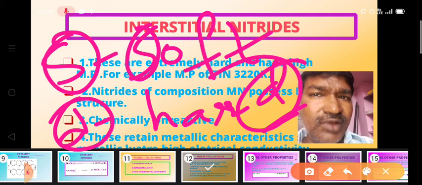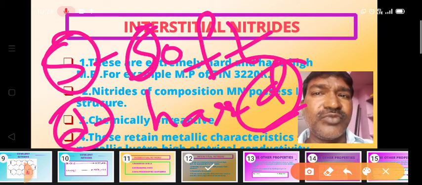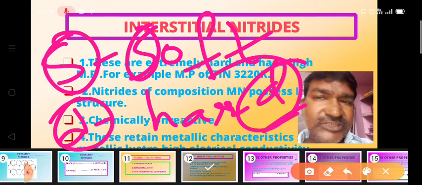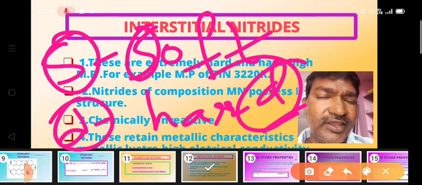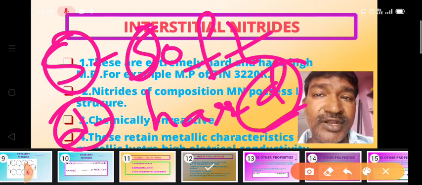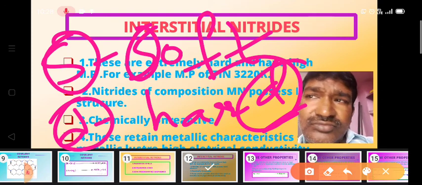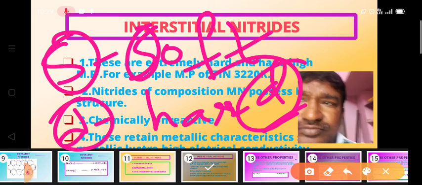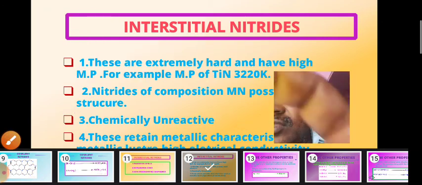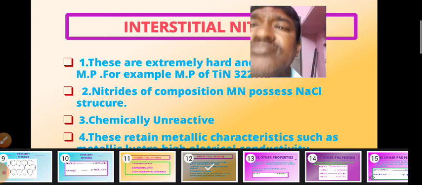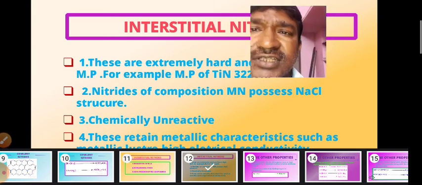Transition metals or d-block metals are the hard metals. For example, we use iron in our daily life, and we know very well that iron is a very hard metal. Now nitrides such as manganese nitride possess a salt-like structure.